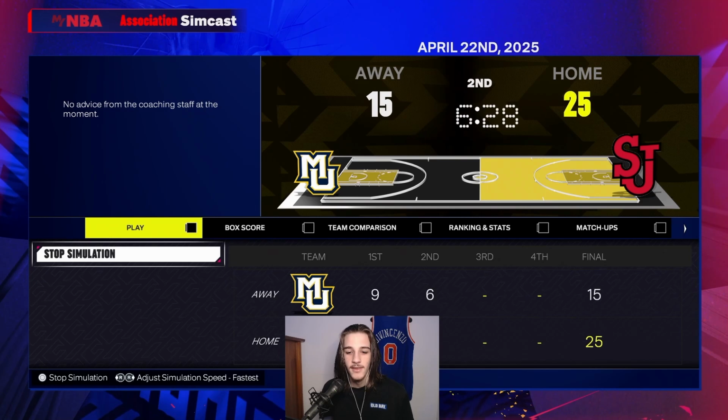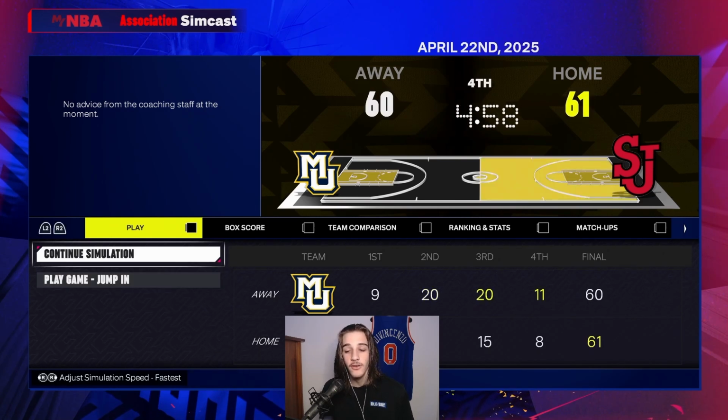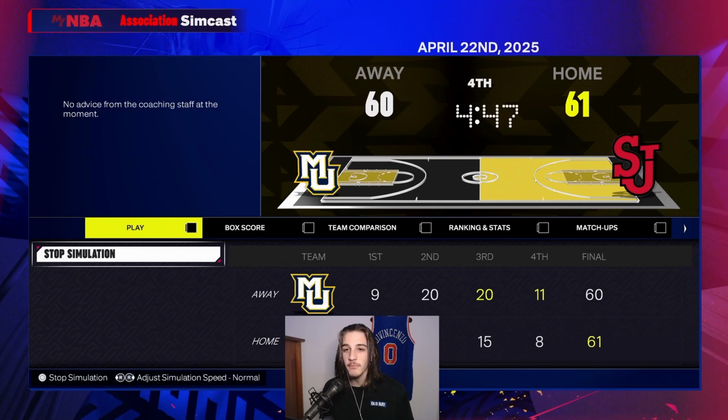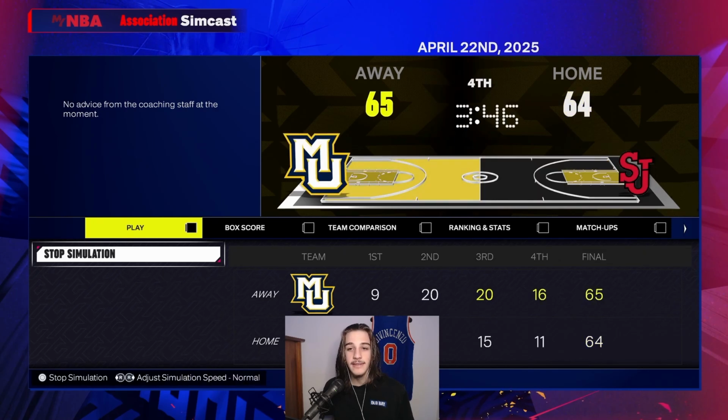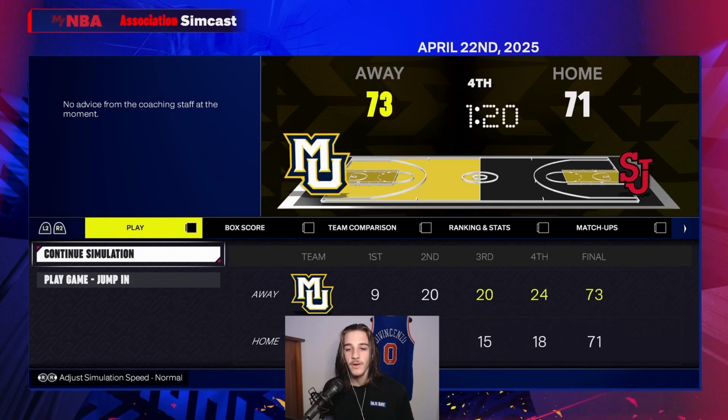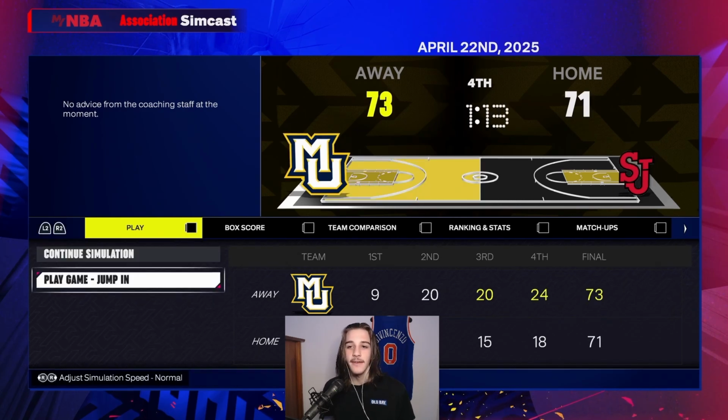John's? St. John's with a pretty good first half. Marquette with a good third quarter, and now it's only a 1-score game. Let's slow it down. Marquette takes the lead here in the fourth quarter. Can we have a game to jump into as long as they keep it close? A minute 20 left. A minute 13 left. We have another game to jump in. Marquette is up by 2.